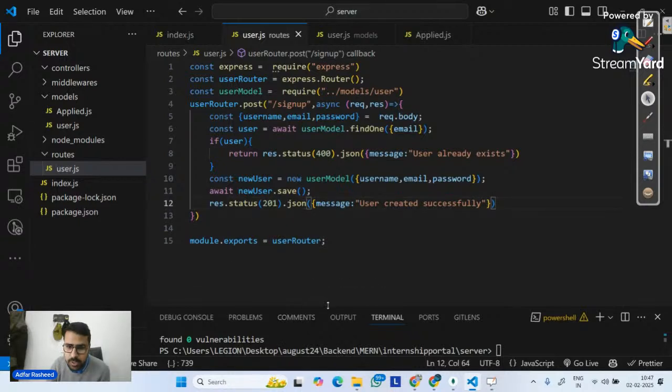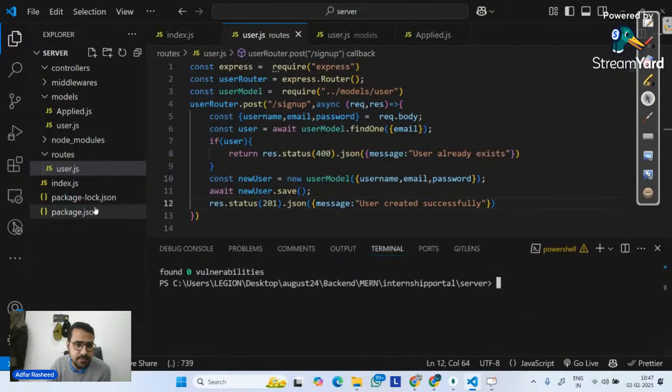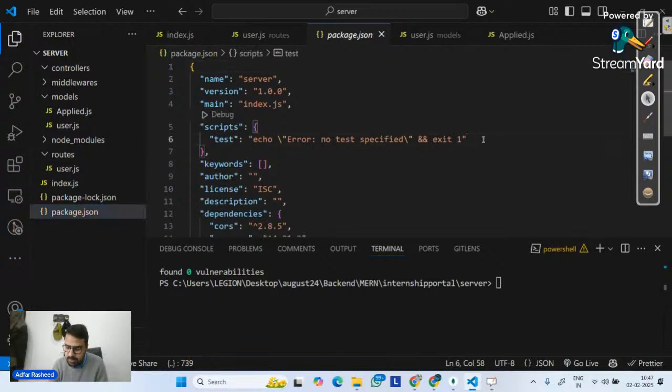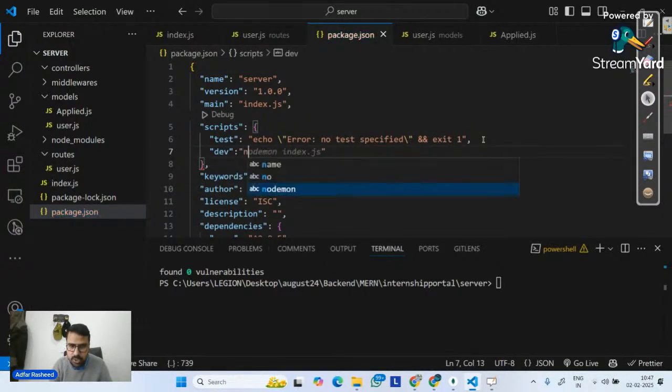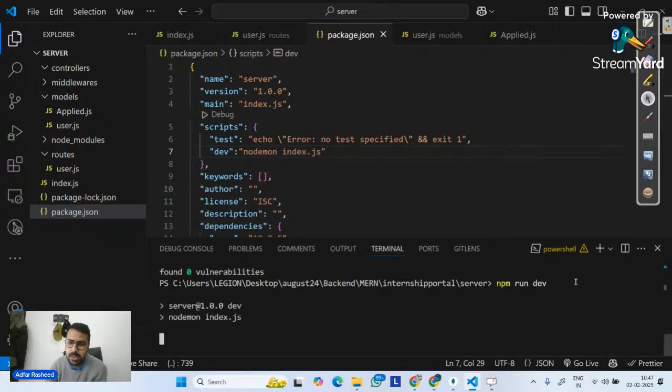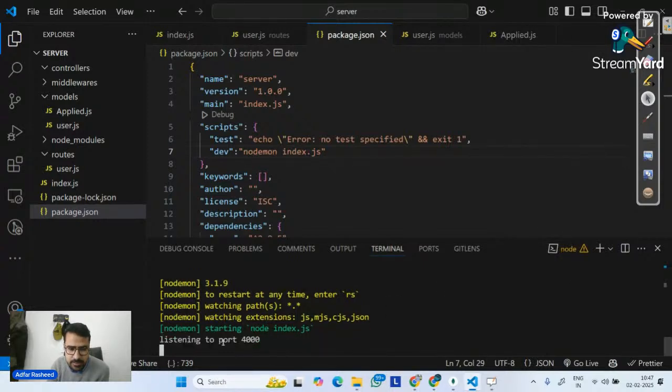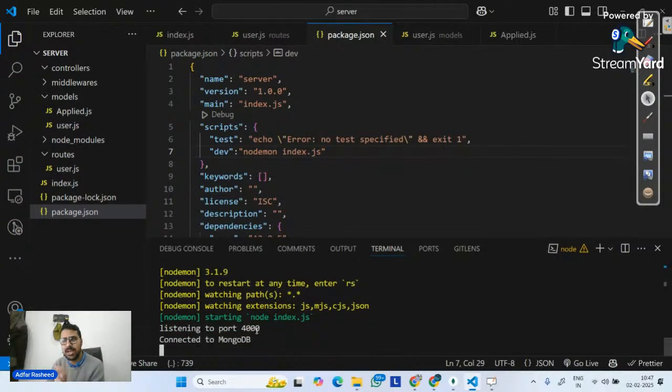So I will go here and try to trigger my server. For that, I will use the nodemon dev dependency. Let me use dev, and in this case I will tell it to use nodemon index.js. Let's try to make it work. So npm run dev. If I execute this, it says listening to port 4000, connected to MongoDB as well.